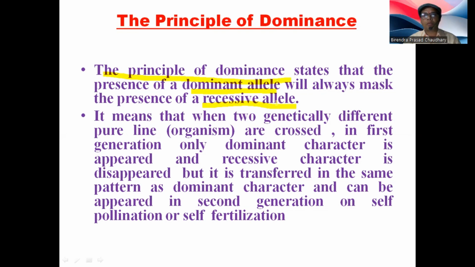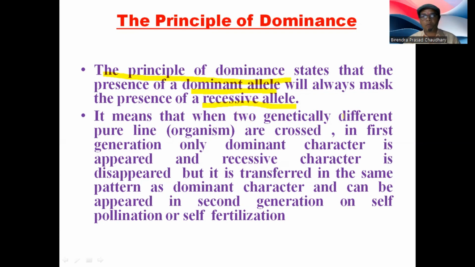Means according to this law, Mendel explained that in the heterozygous condition, when the organism has the alleles for both dominant and recessive, then only the dominant allele will be expressed phenotypically.